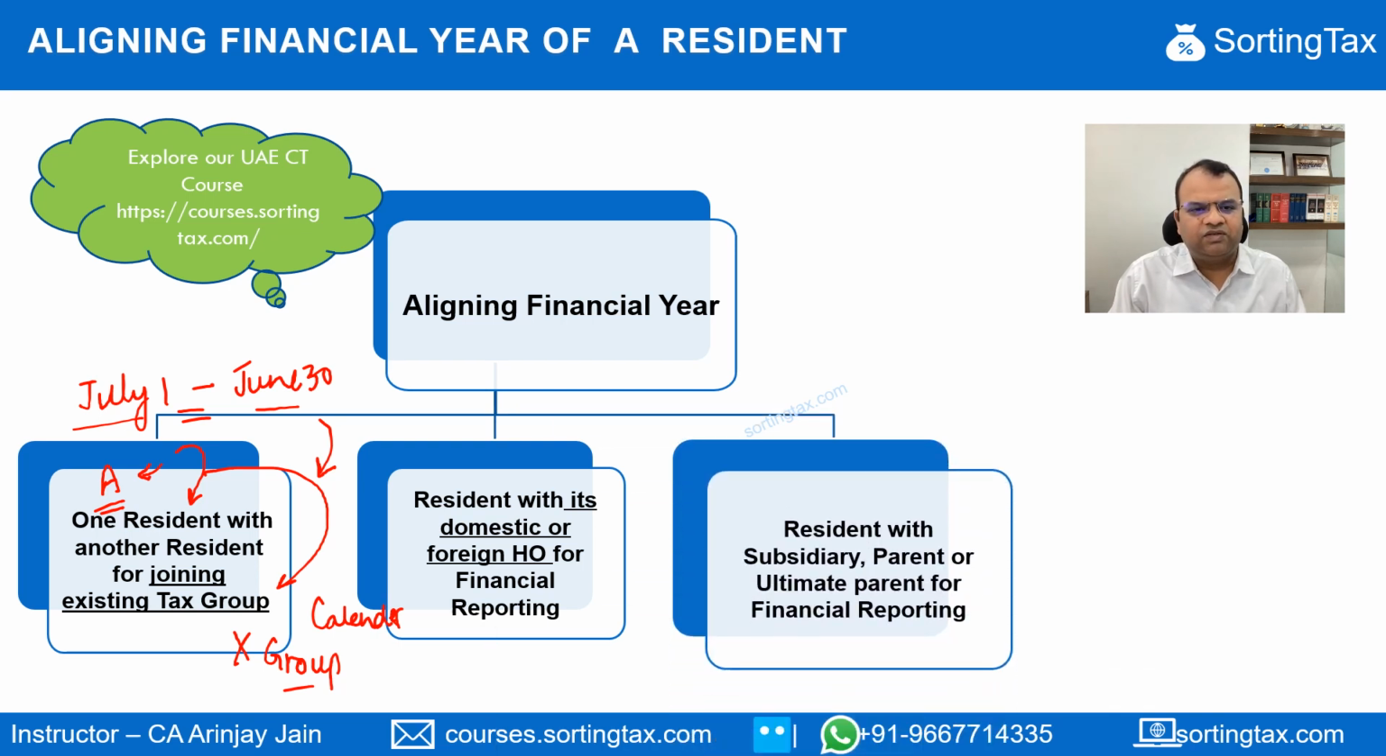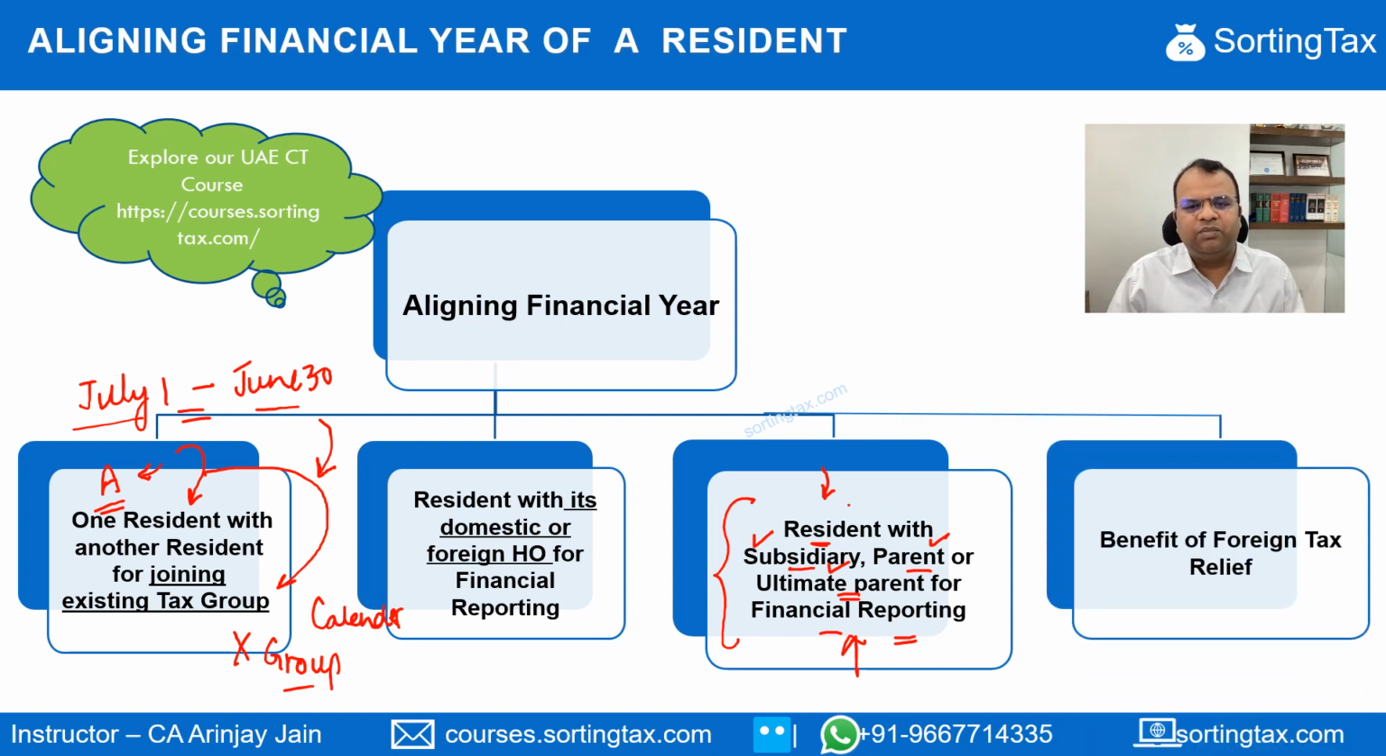The third could be a case where a resident can make an application that I need to do financial reporting with my subsidiary, with my parent, or with my ultimate parent. Because I follow a different financial year, the financial reporting process is difficult. And in order to do this, we want to change the tax period whereby I will be aligning my tax period with a subsidiary, with a parent, or the ultimate parent.